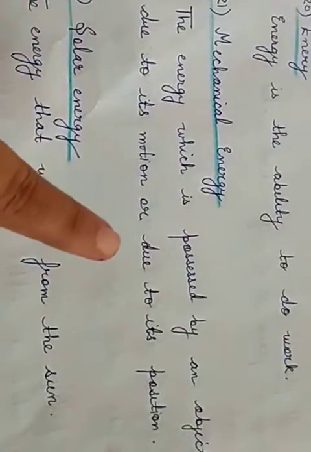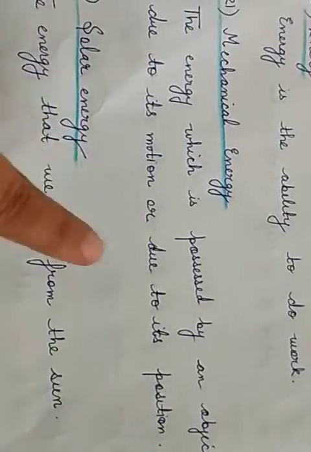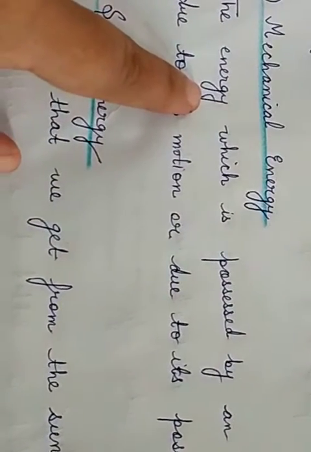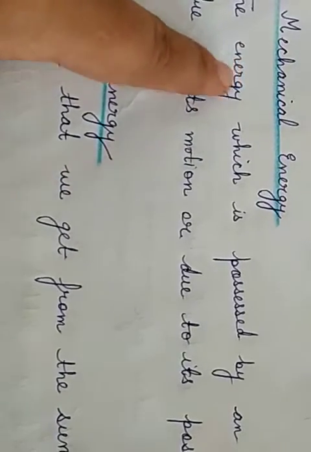So the first energy is mechanical energy. Mechanical energy is that energy which is possessed by an object due to its motion or due to its position. Whenever the object is in motion or due to its position, whatever energy that object is having is known as mechanical energy.